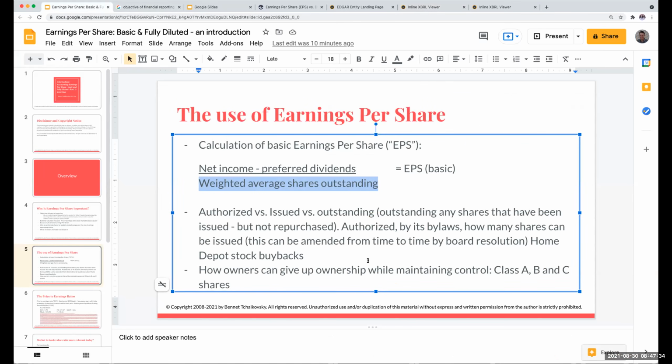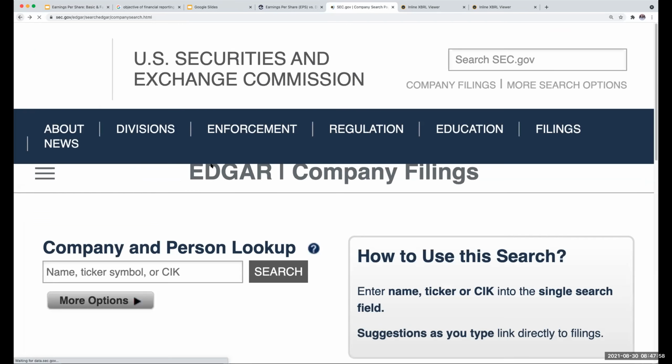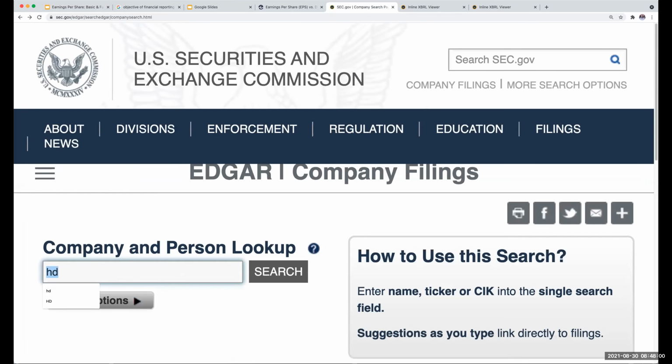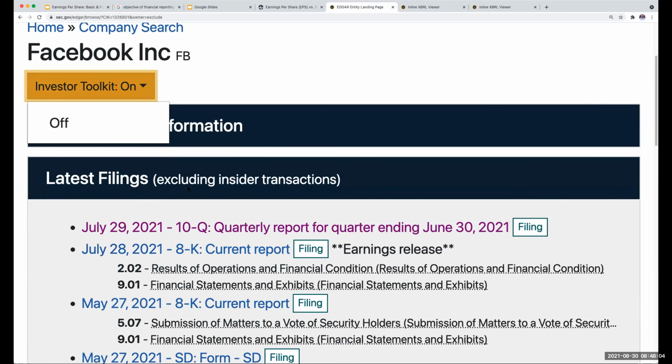Now, one of the things I also mentioned is the concept of net income minus preferred dividends. I generally have not seen a lot of preferred stock out there. It was common a while back. However, what's generally happening now with most companies is, why do you have different classes of stock?